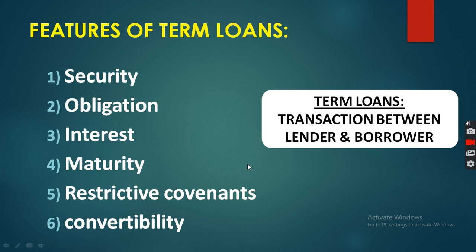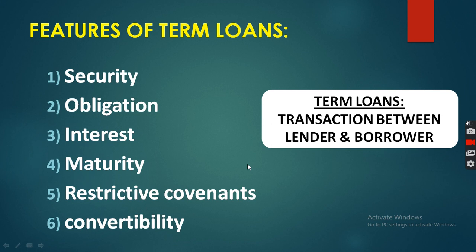Then convertibility. Term loan may be easily converted into equity at the option. Generally, according to the terms and conditions decided by the bank, clear? So according to terms and conditions, an option should be provided, that is the loan borrowed amount can easily be converted into owner's fund, that is equity. So that is the term loan.